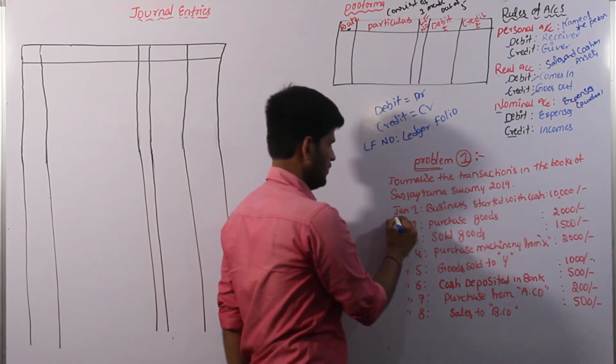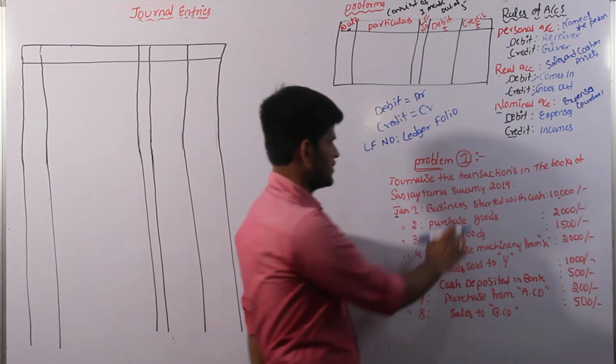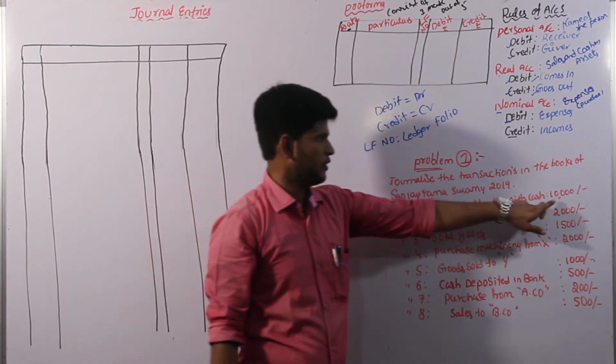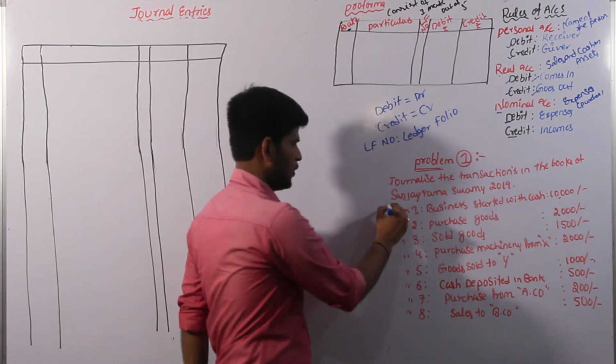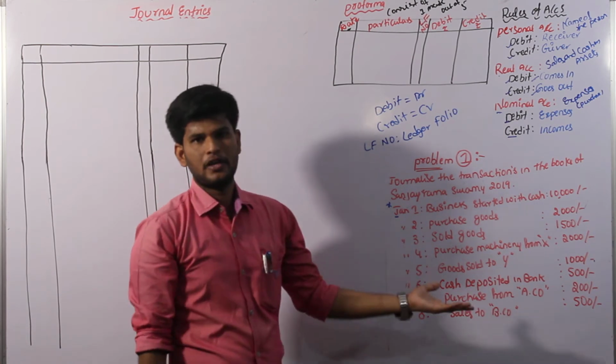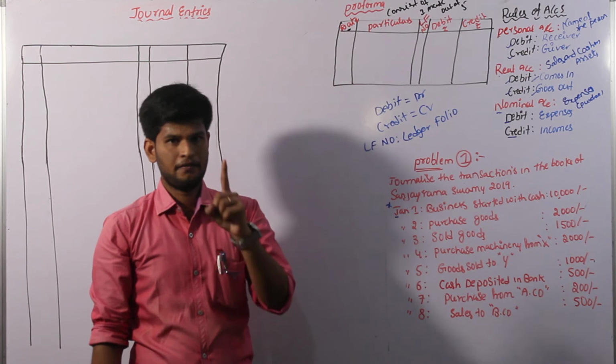Let us come to the first transaction. It starts from January 1st, and the transaction is: business started with cash, amount 10,000. This is important in every such transaction. January 1st, February 1st, March 1st, whatever the month, it starts from the first day.